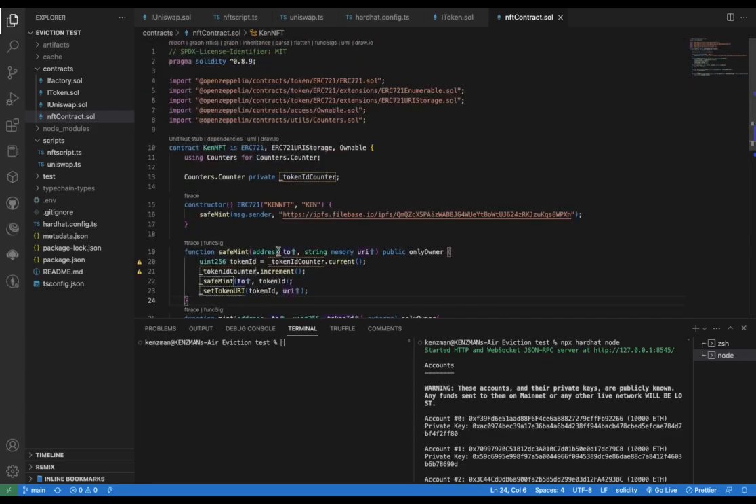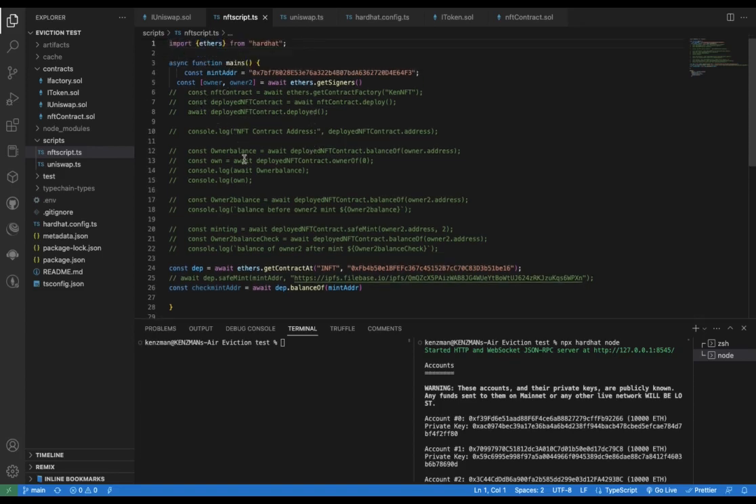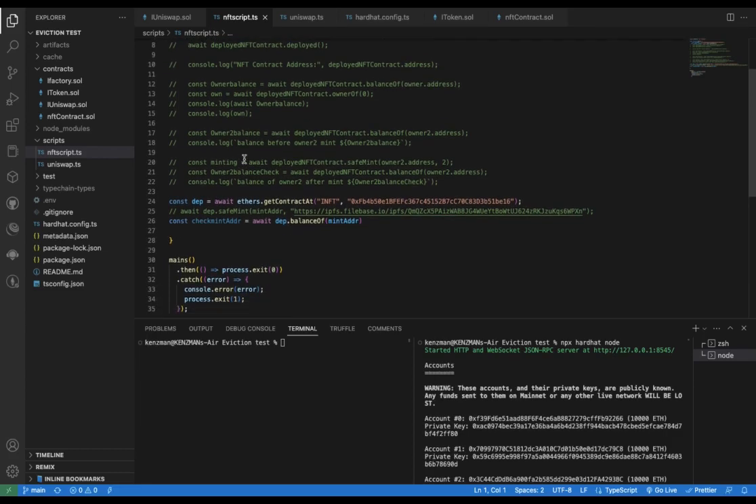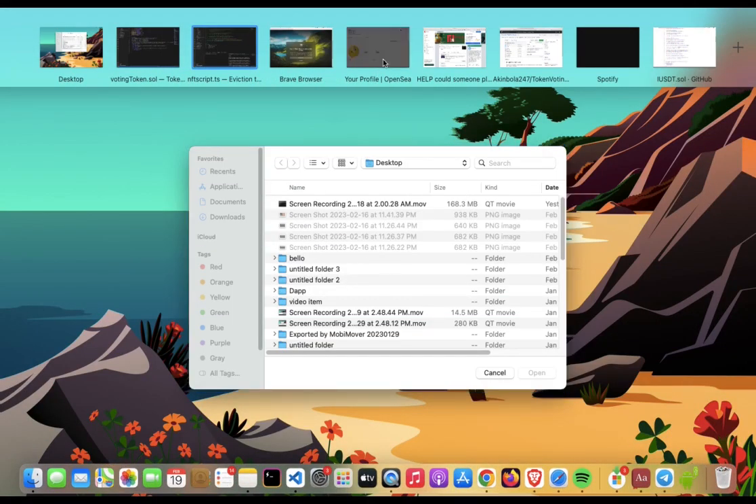And I interacted with this contract from my script. I did not interact with it directly on the testnet interface. I made sure I interacted with it from my script, which got a balance. I deployed it in my script, I minted to the owner's address with my script, and I also minted to another user, another address, with my script. So let me show you what it looks like.